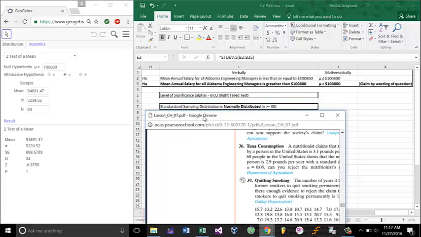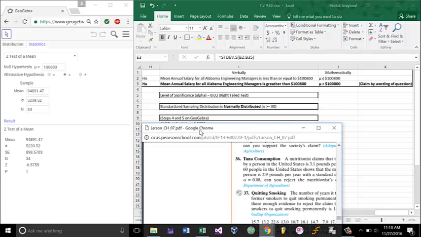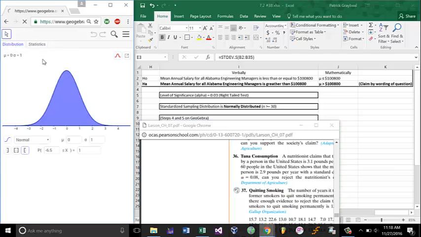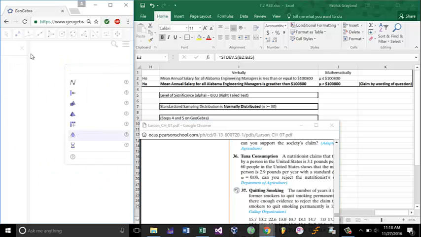Next, we look at what distribution we will make. Since the sample size is greater than or equal to 30, the sampling distribution of sample means is going to be normally distributed. After this, what we want to do is calculate the z-test statistic, and we want to calculate the p-value of it. So go to GeoGebra. I'll go ahead and reload it here so you can see. Go to probability,